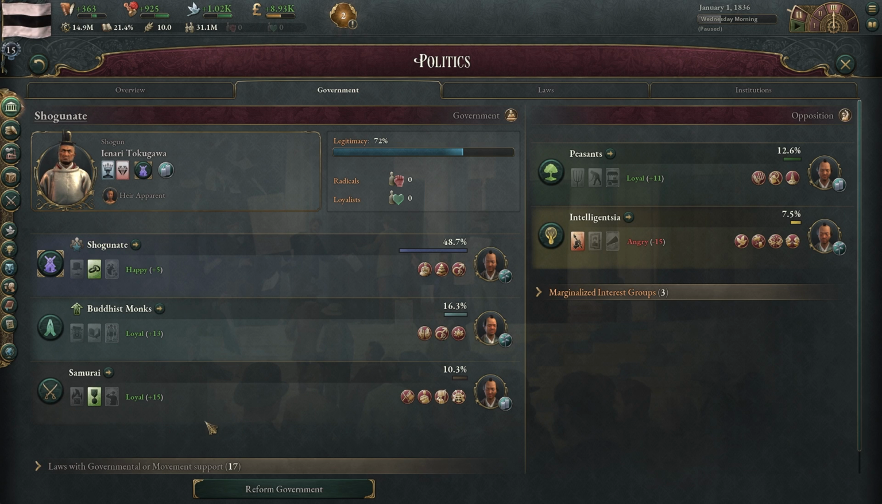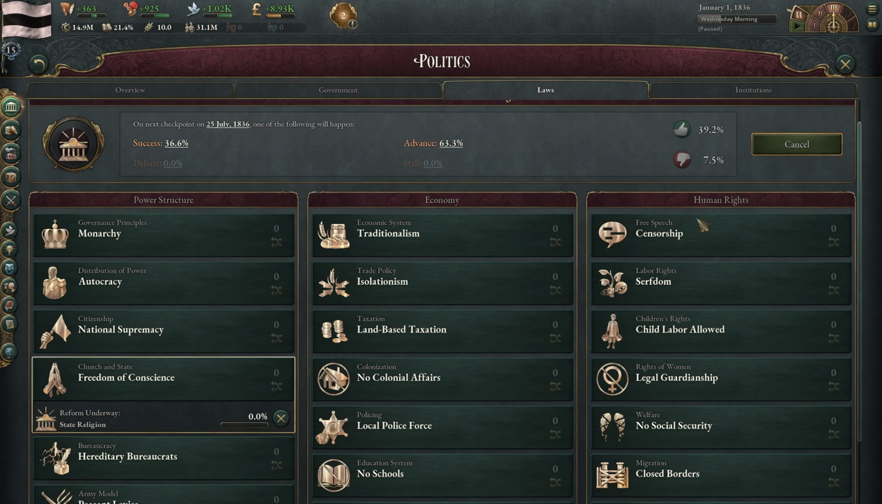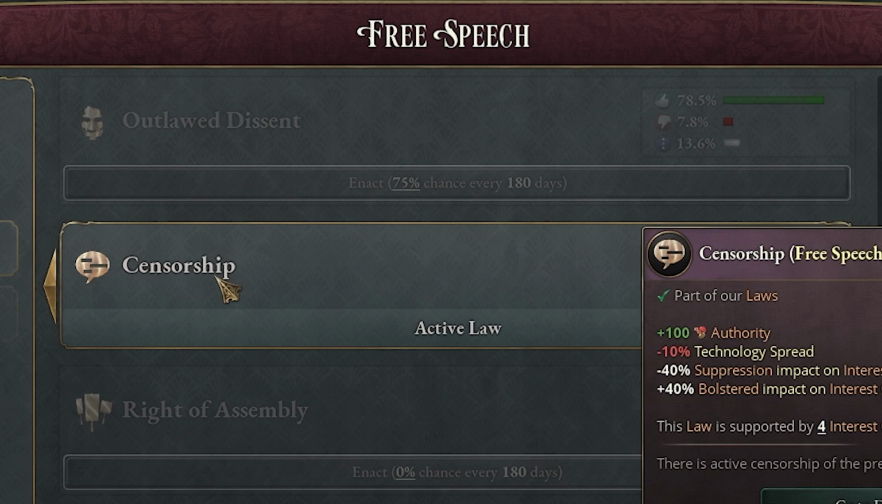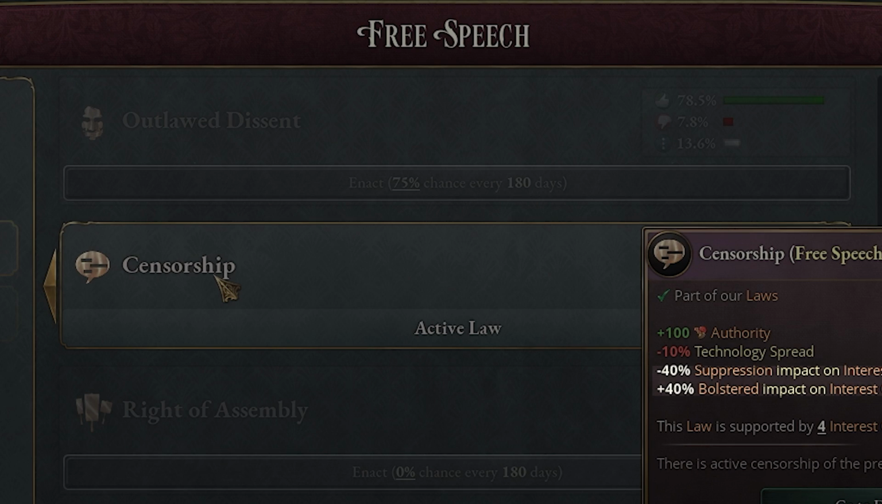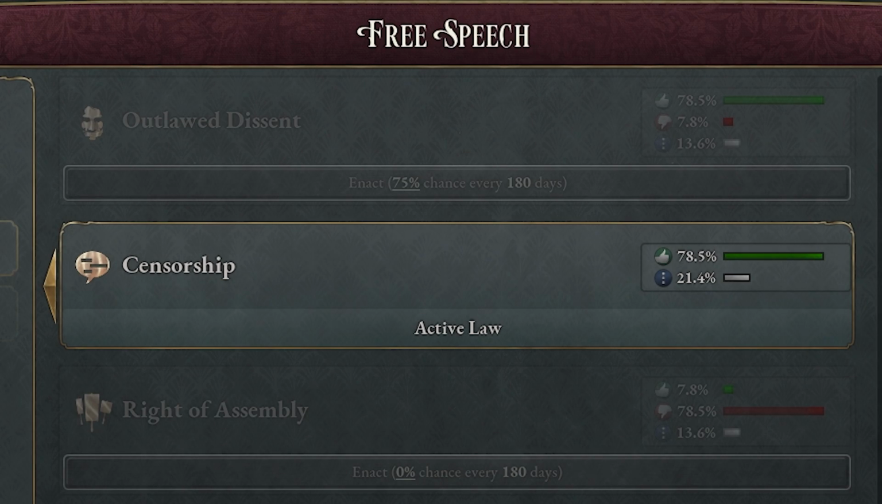So we actually want to reduce these. In addition, our bolstering and suppression is actually a little bit stronger. Well, actually a lot stronger because we have censorship, which is nice. It's giving us a minus 40% suppression bonus as well as a plus 40% bolster bonus. So this is just nice. This is something that the Japanese shogunate starts with.